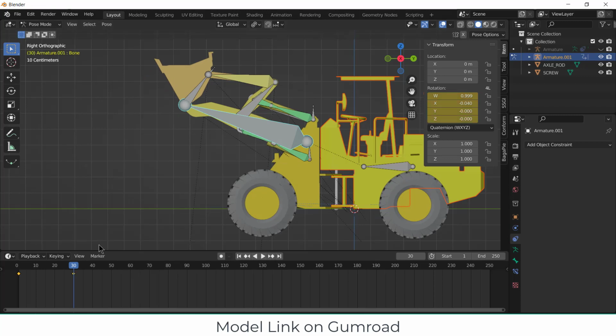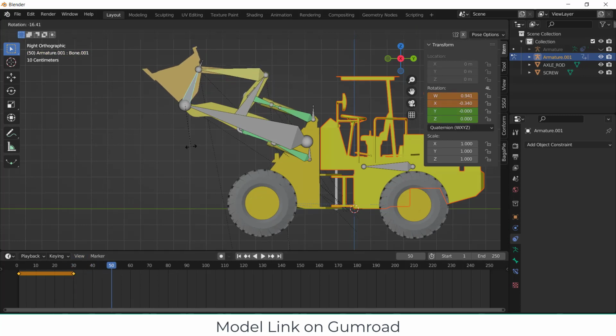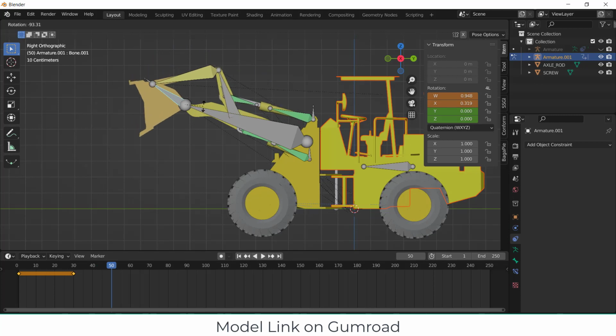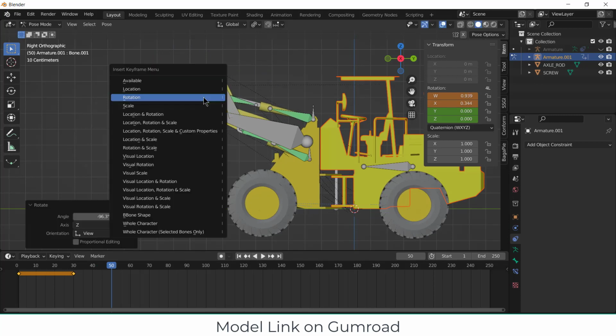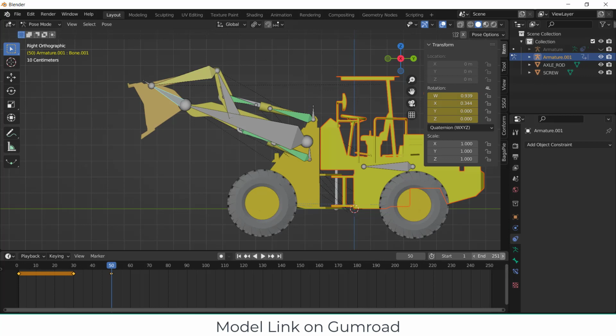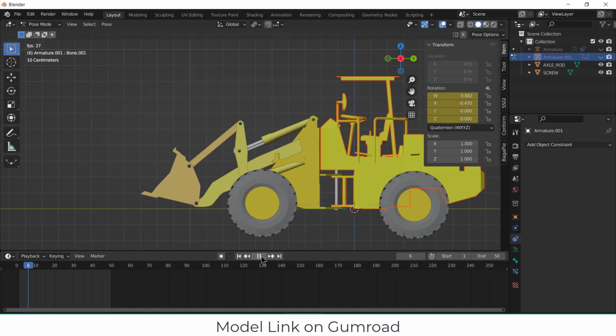I, rotation. Select this, I, rotation. Move to 50, press R. I, rotation. Let's check for a second how it looks. 50, hide the armatures. It looks great to me.